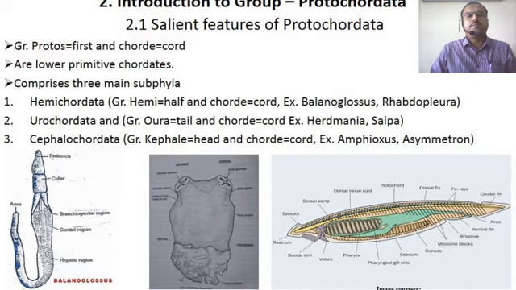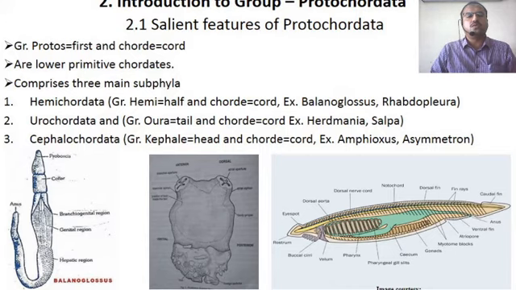So likewise, these are the three subphyla of Protochordata: Hemichordata, Urochordata and Cephalochordata. Here is a figure with representative examples of all three subphyla.